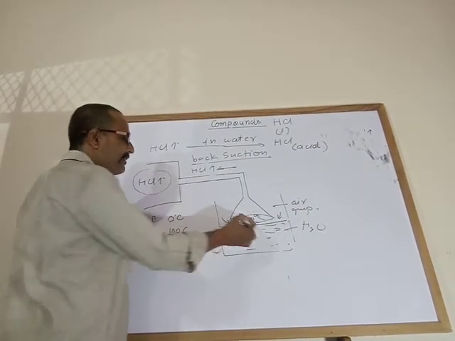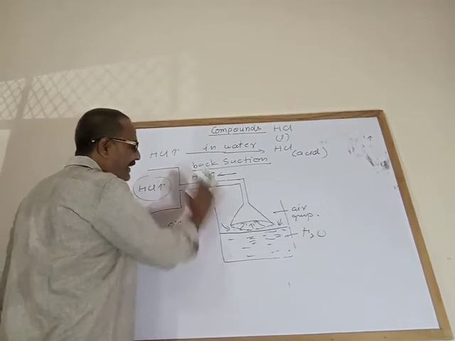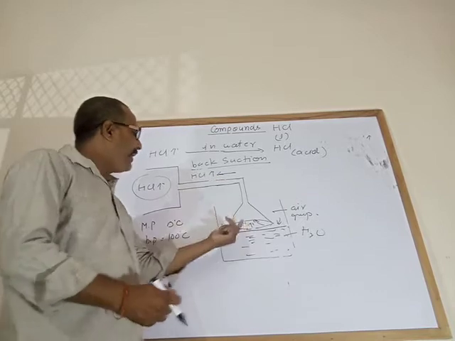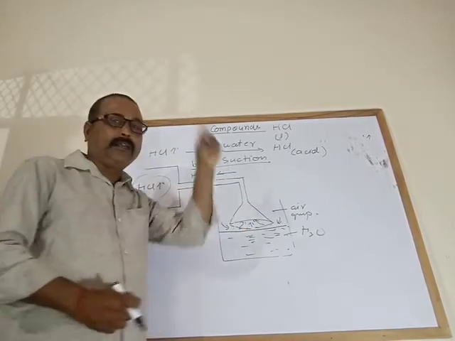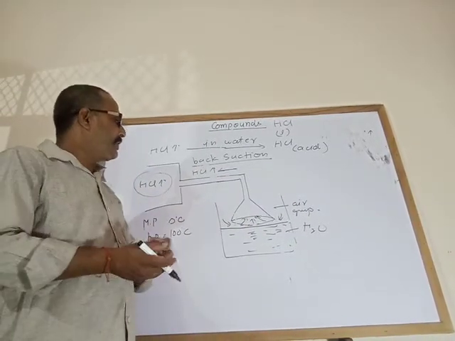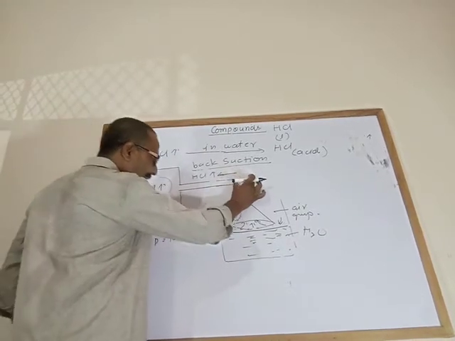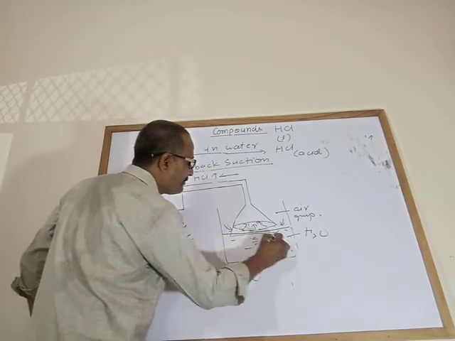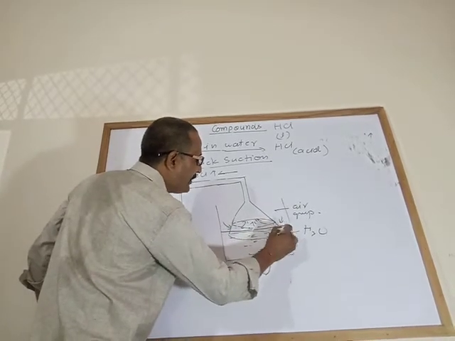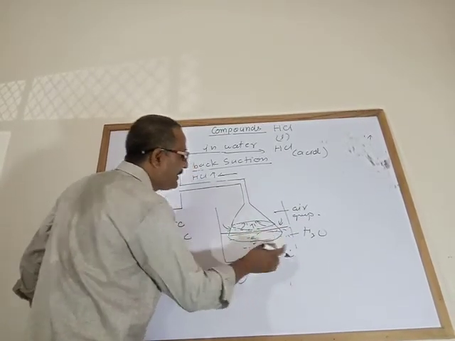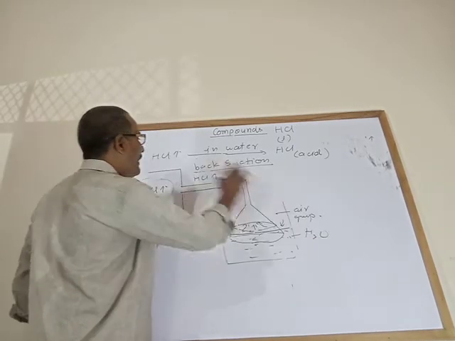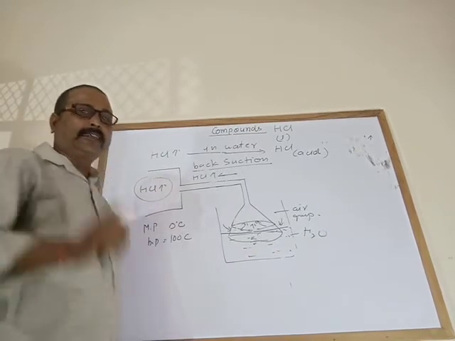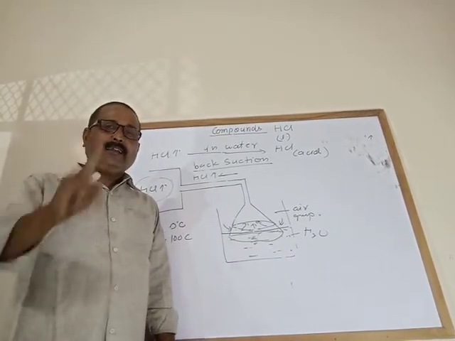In that case, the contact of hydrogen chloride gas with the water will stop, and the vacuum being created will stop. So the level decreases up to the funnel again, and slowly we can easily dissolve hydrogen chloride gas in water, and it forms hydrochloric acid.